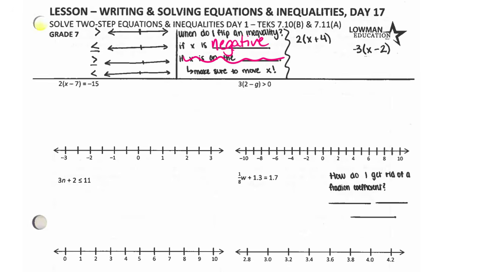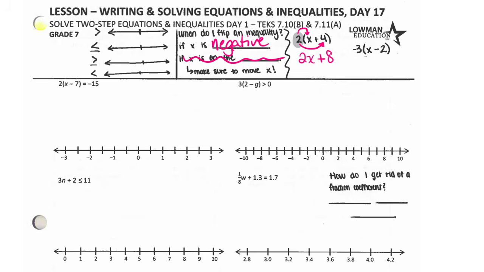So I want you to think about your 2 as Santa. When Santa gives presents, he wants to give presents to everybody in the room. So that means we're going to do 2 times x and 2 times 4. So I have 2 times 4, that's 8. That's how that works.